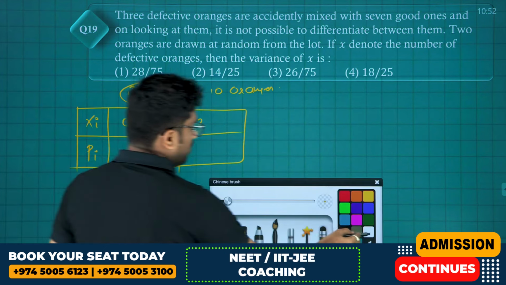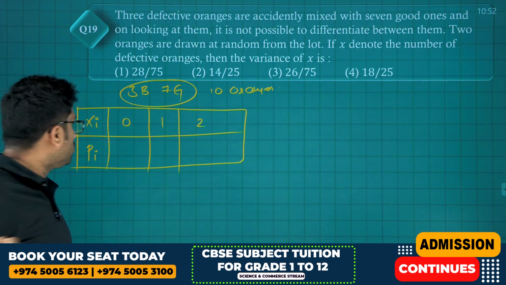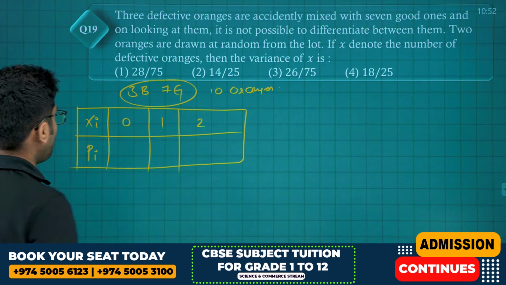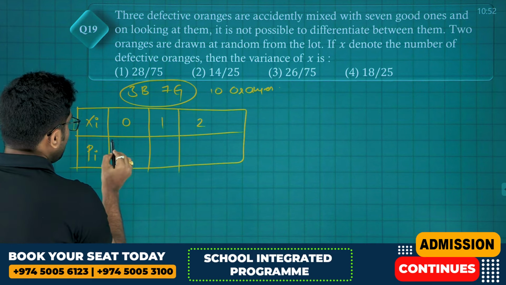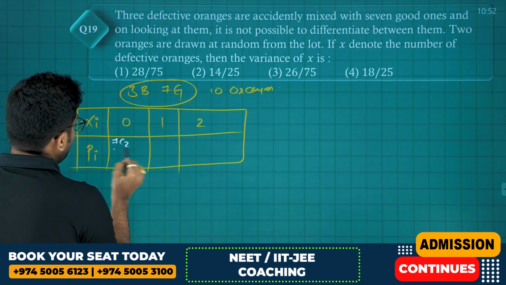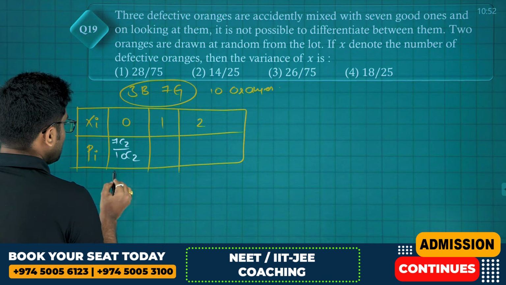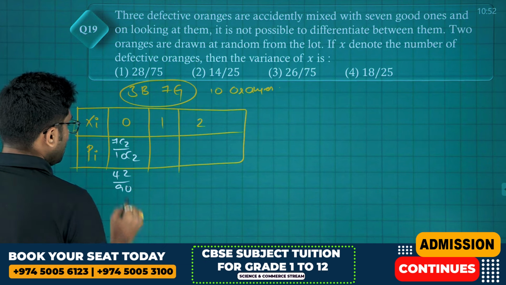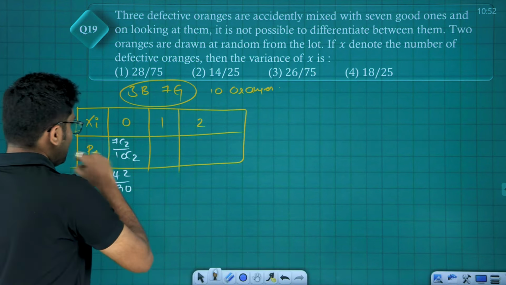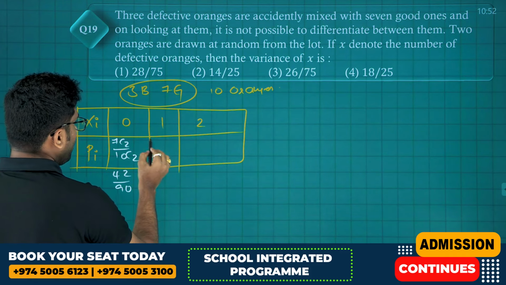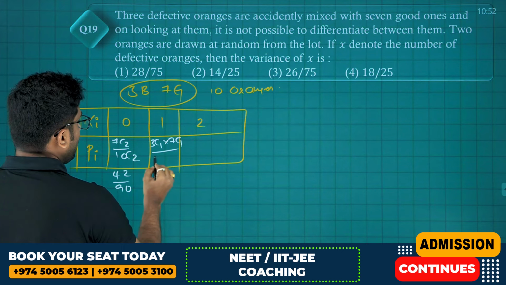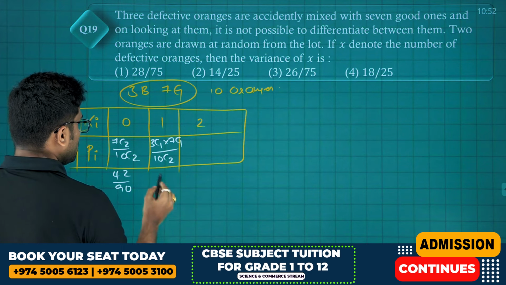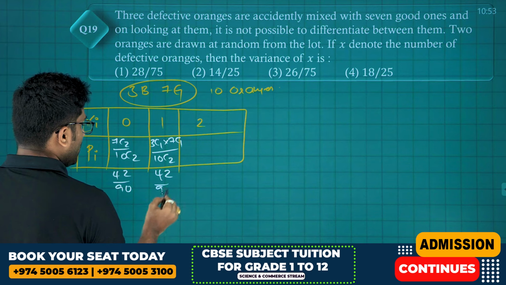Now corresponding probability is, if you are getting 0 defective items, so we have taken all 2 from these 7, that is 7C2 divided by 10C2. 7 6s are 42 divided by 90, that's it. Next, 1 defective means 3C1 into 7C1 divided by 10C2. 7 3s, this is again 42 by 90.